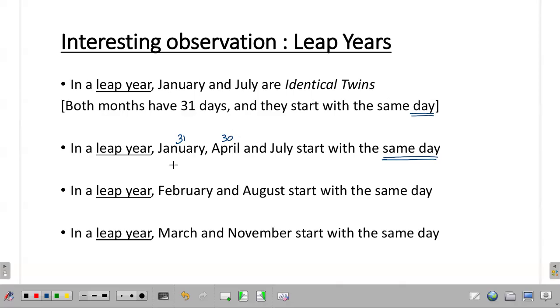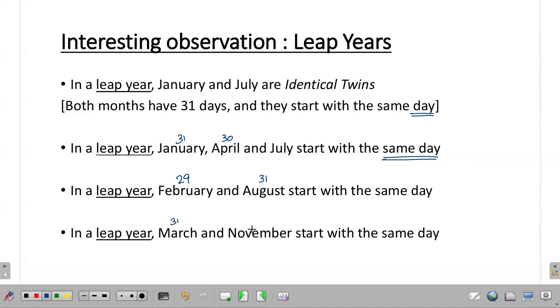And in the same way, in a leap year, February and August start with the same day. I cannot call them identical twins because in a leap year, February has 29 days and August has 31 days. So they cannot be considered identical twins, but both these months start with the same day. And similarly, in a leap year, March and November also start with the same day.